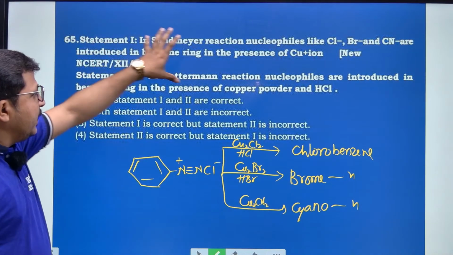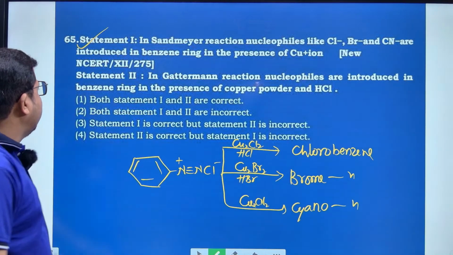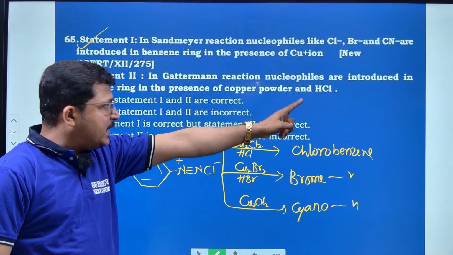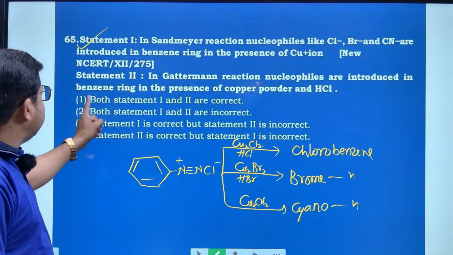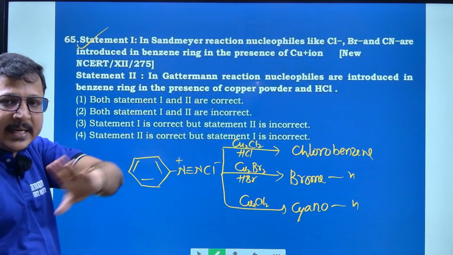So in this particular reaction, statement 1 is right. Statement 2: in the Gattermann reaction, the nucleophile is introduced in the benzene ring in the presence of copper powder and HCl, exactly correct.